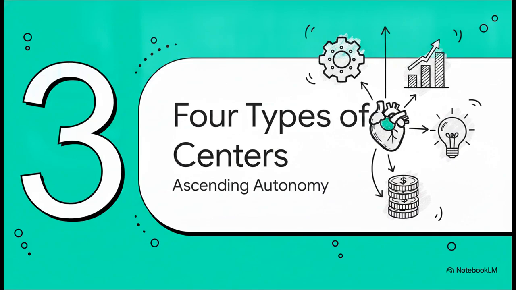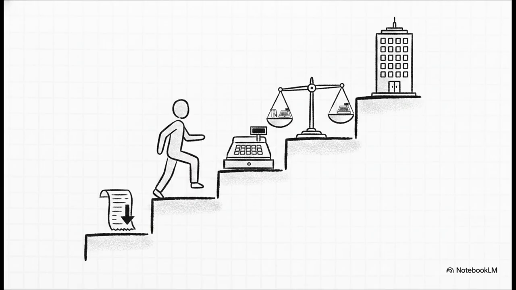Okay, Section 3, 4 types of centers. Now that we have the rules of the system mapped out, let's explore the anatomy of the business. You can think of these as escalating levels of autonomy. You're moving from simply managing expenses all the way up to controlling massive assets. At the very bottom, cost centers only worry about expenses. A step up, revenue centers add the responsibility of generating sales. Profit centers look at both to generate a profit.